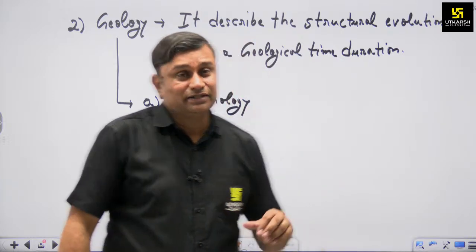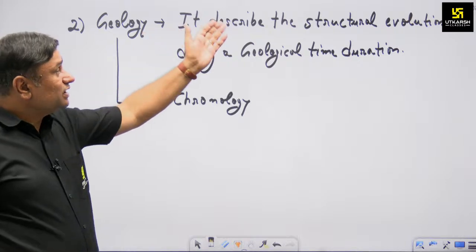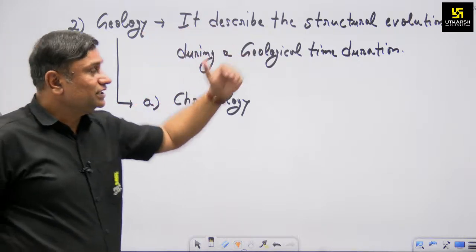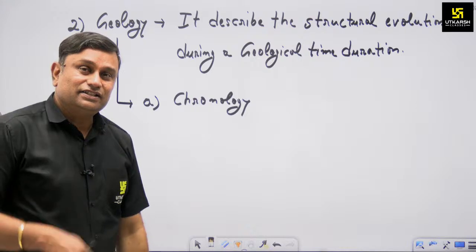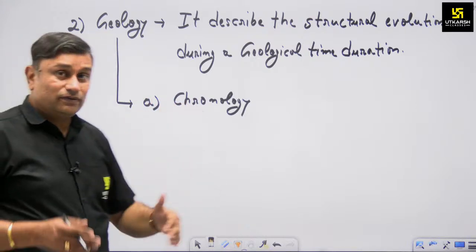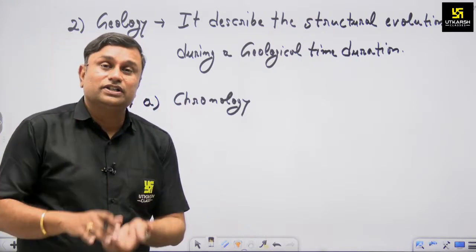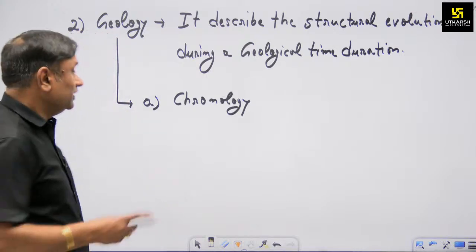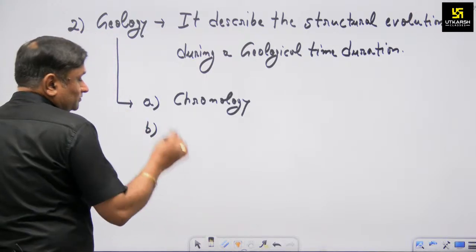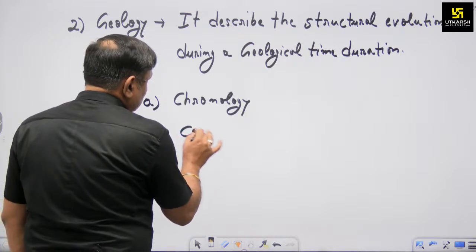Okay, so what does geology say? Geology describes the structure and evolution during a geological time duration. Okay, so what is the structure? It means the chronology, from which time period which part of the state has evolved. Okay, then it also describes the composition.